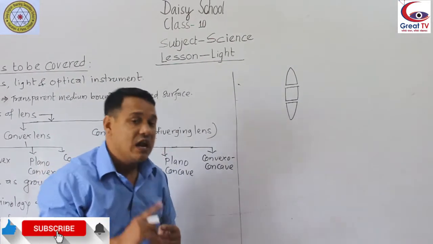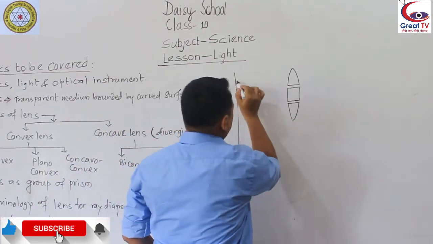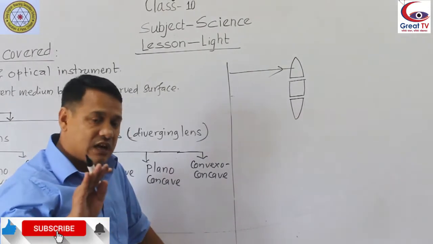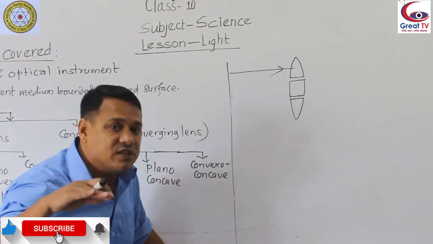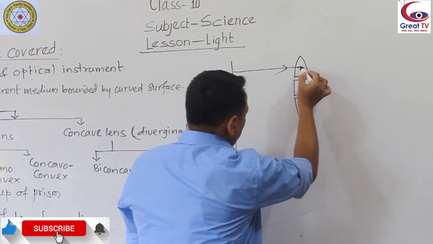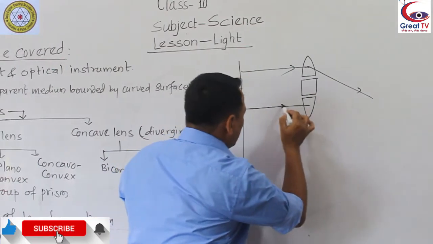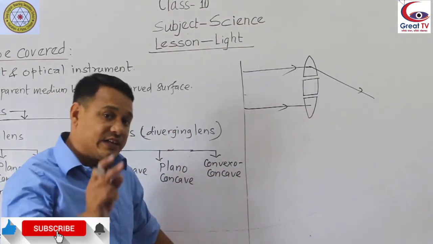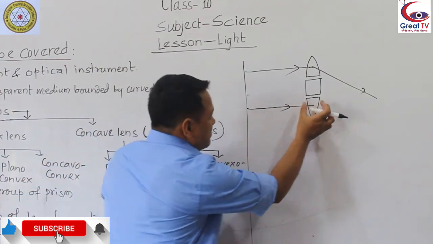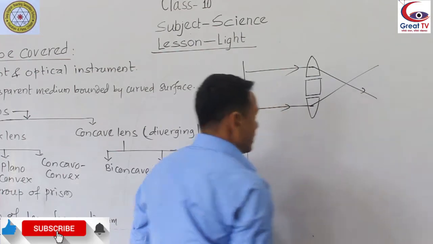Already we have discussed that light rays bend towards the thicker part. So when the light rays fall on the upper part, the prism, they bend towards the base of the prism, towards the base means towards the thicker part. So it bends downward this way. When the light rays fall over the lower part of the prism, they always bend towards the base of the prism, towards the thicker part. Base means this. So here the light rays move upward.